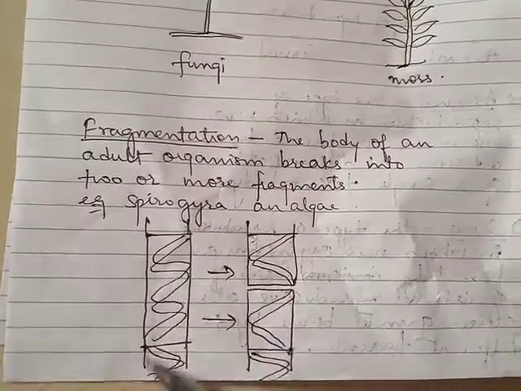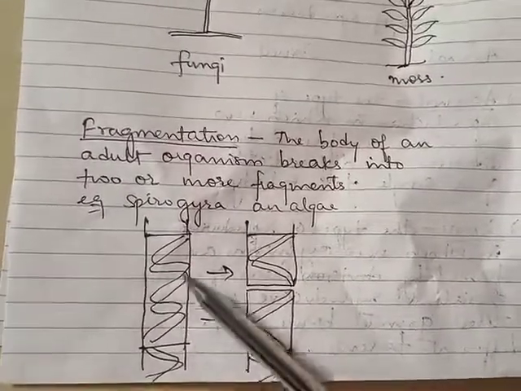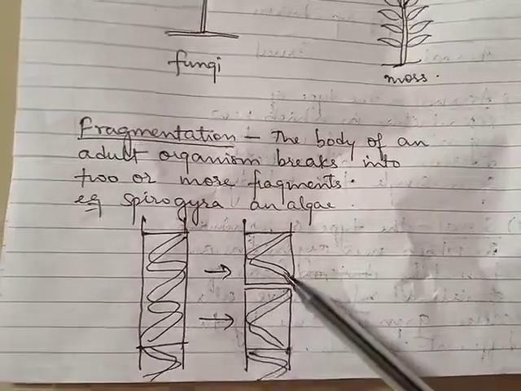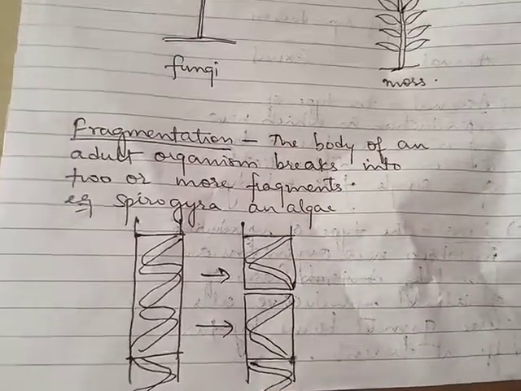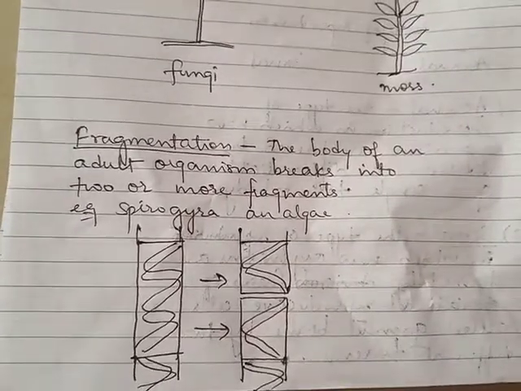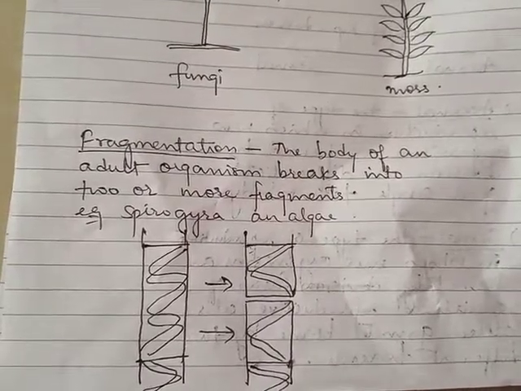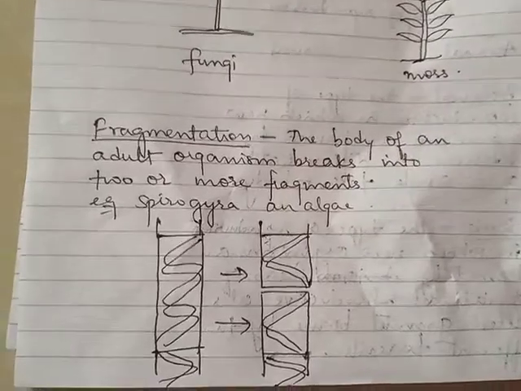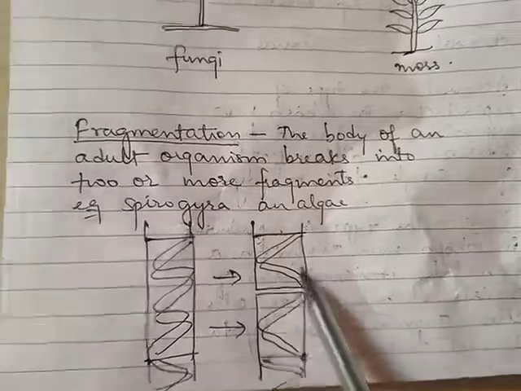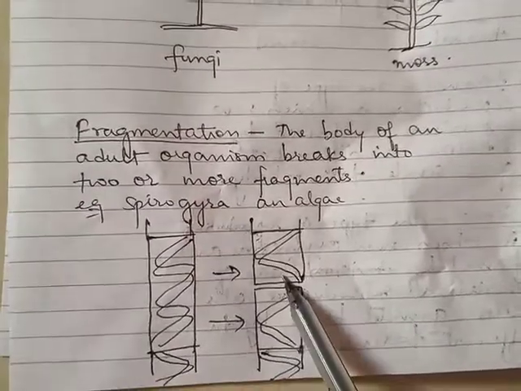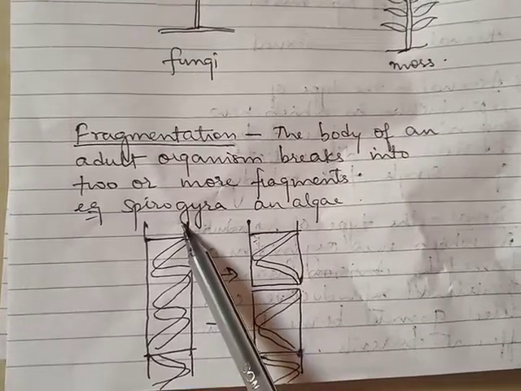So from one single Spirogyra you have two Spirogyra produced, by the process of fragmentation. What is fragmentation? It is the breaking down of the adult organism into two or more pieces, and each piece will develop into a new plant. This type of reproduction takes place in algae, and the example is Spirogyra.